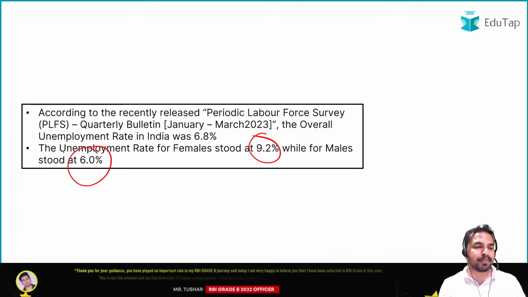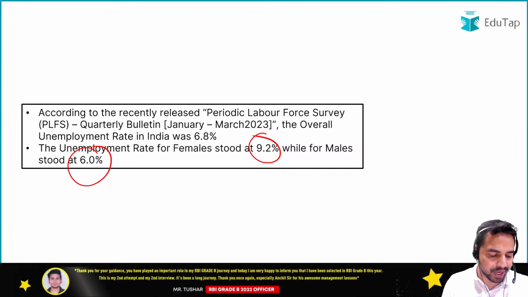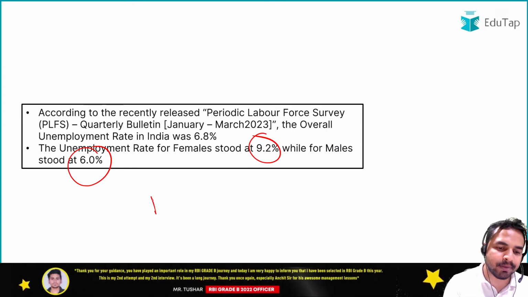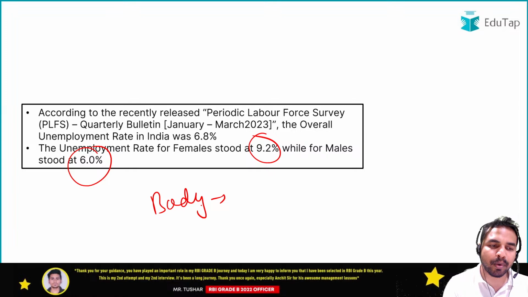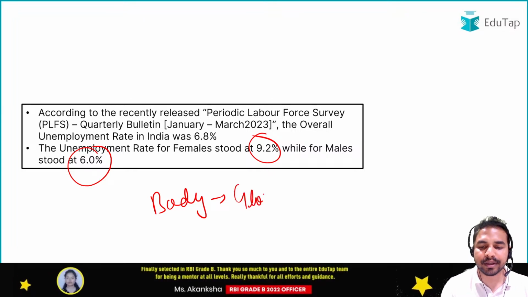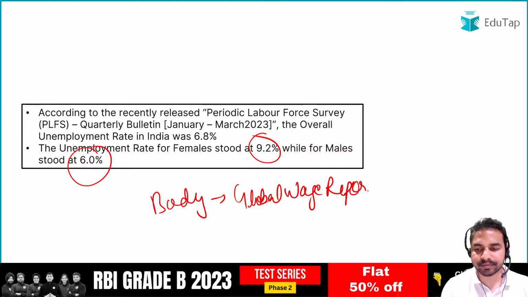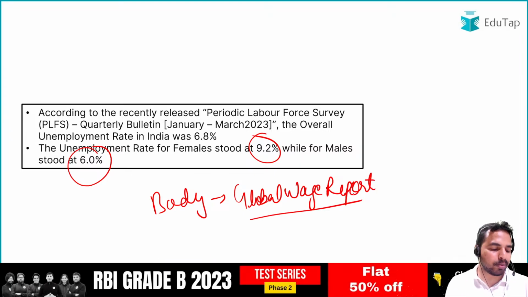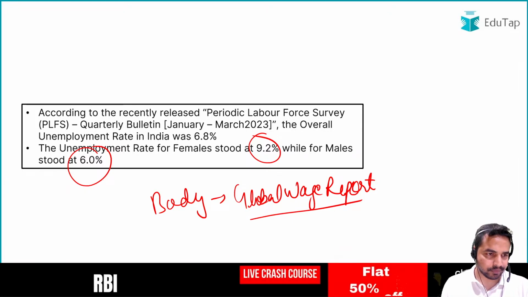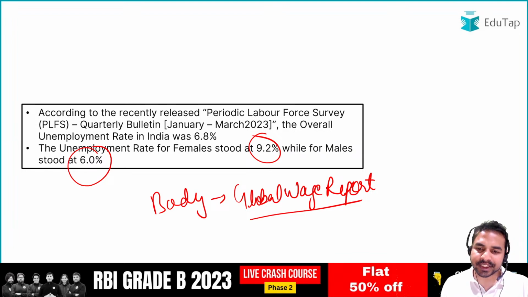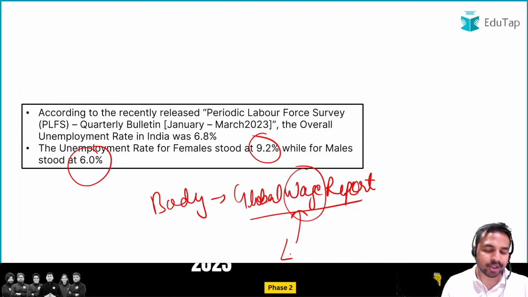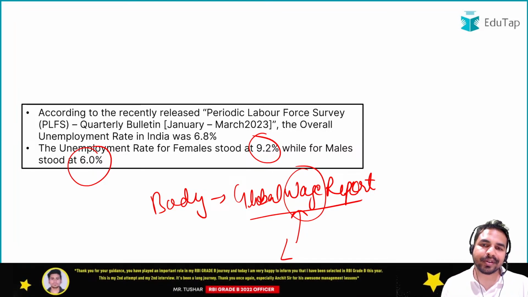Now guys, there is another important report that I want to ask all of you, and you have to tell me first of all the name of the body which releases this report. The name of the report is Global Wage Report. Quickly tell me, the Global Wage Report is being launched by which organization? So guys, what is the right answer? See, we are talking about the wages. Wages किसको मिलती हैं? Laborers को मिलती हैं. So कौन सी ऑर्गेनाइजेशन है जो ये रिपोर्ट रिलीज करेगी? That is ILO, International Labour Organization.